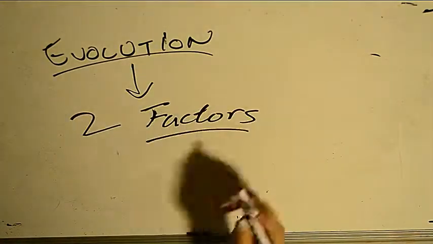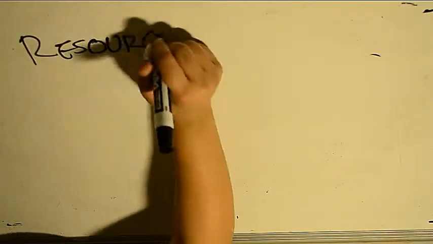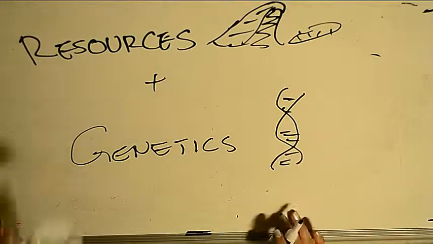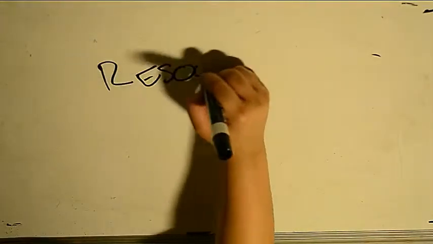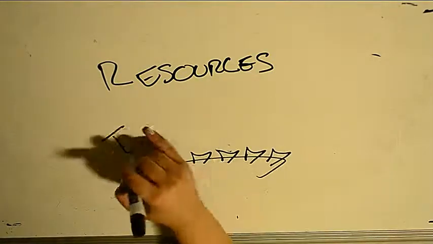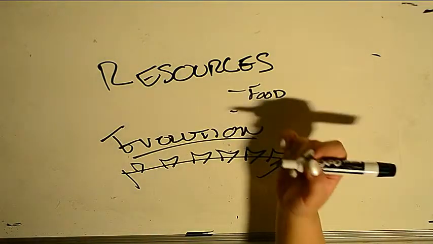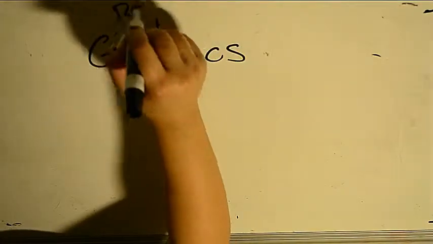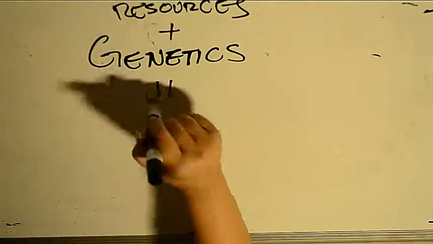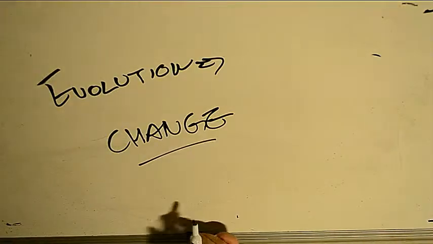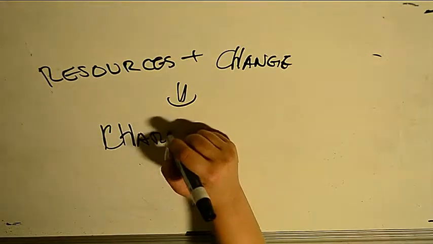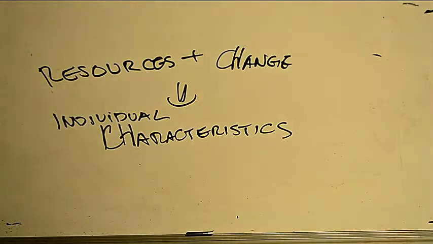Evolution basically comprises two main factors. The first is resources, which is shelter and food. The other is genetics. Resources can create a stage of evolution: if a species has good resources, that can make them change their genetics because of variety from sexual reproduction and mutation, which therefore makes evolution, which is therefore change. Resources plus change therefore makes individual characteristics.